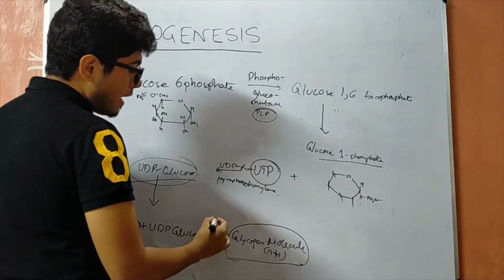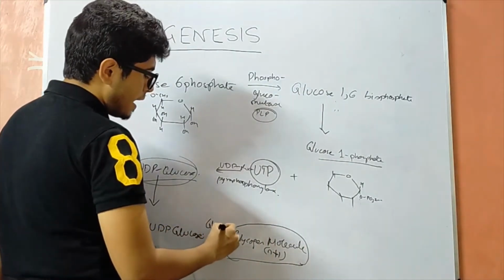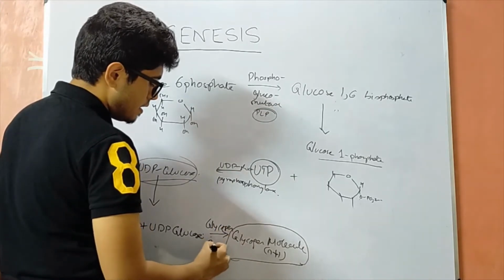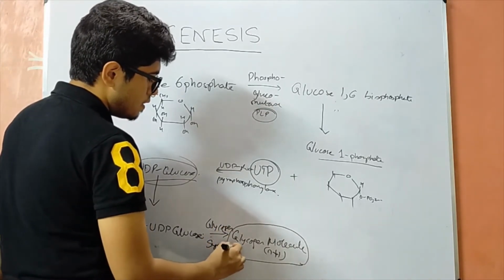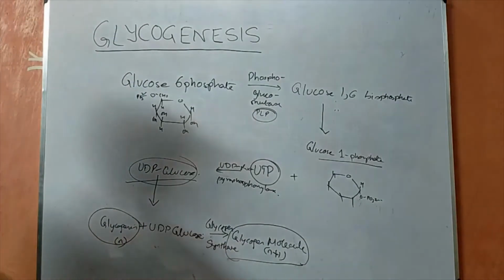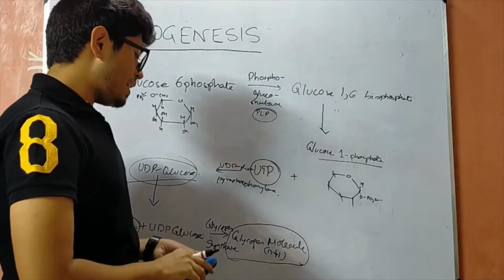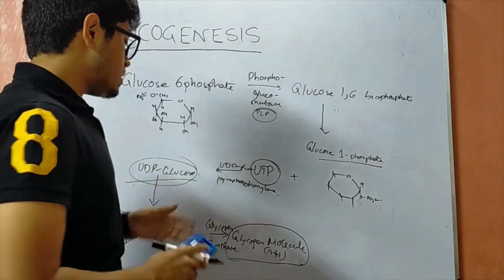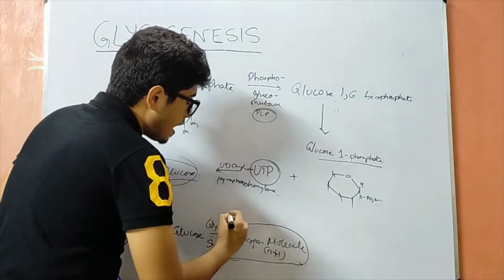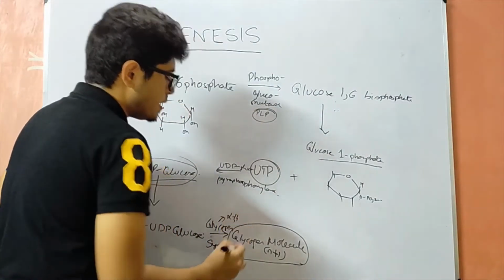Here we require an enzyme known as glycogen synthase. This glycogen synthase is an important enzyme for the formation of the alpha 1,4 glycosyl bond.